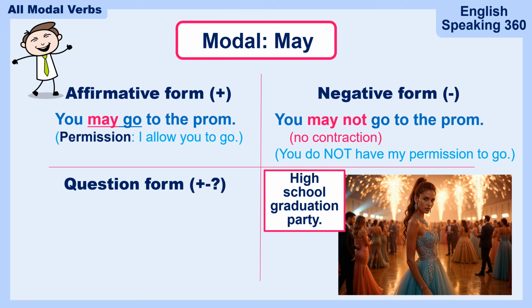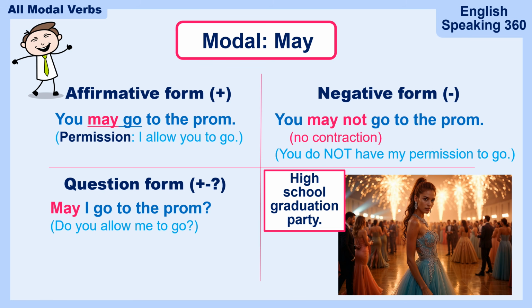What about the question form? May I go to the prom? In this case, you wouldn't say, may you go to the prom? But I would say, may I go to the prom? It's a very polite way to ask. Do you allow me to go to the prom? You could also say, when may I go to the prom? When can I go? Can I go at 7 p.m. or can I go at 9 p.m.? What time may I go to the prom is also a great question.